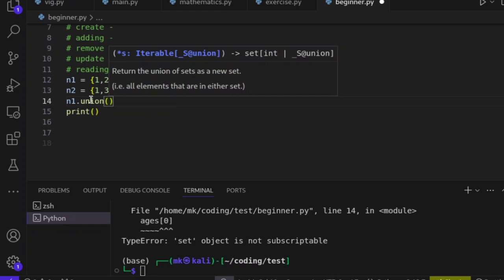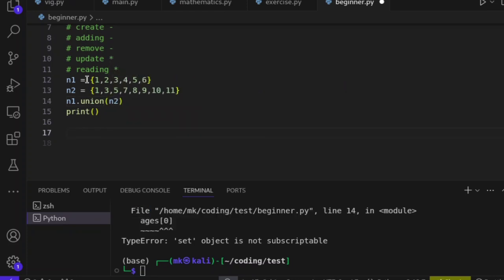Then I say n2 into it. So it's going to take the elements of n1 and combine them. Like I said, n1 union n2 combines the elements of n1 and the elements of n2, but it will not repeat. We have one here, we have one here, so we're only going to see a single one.